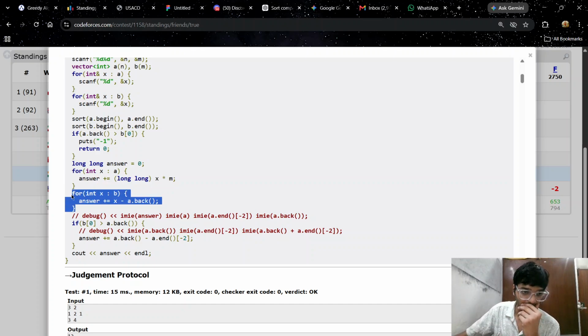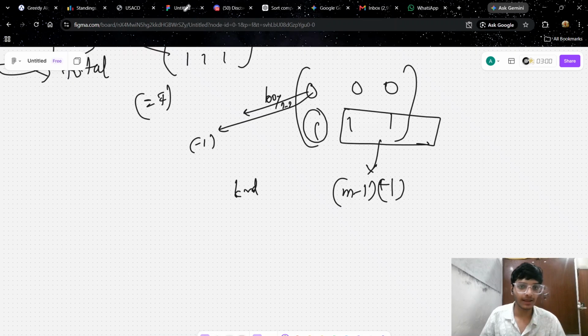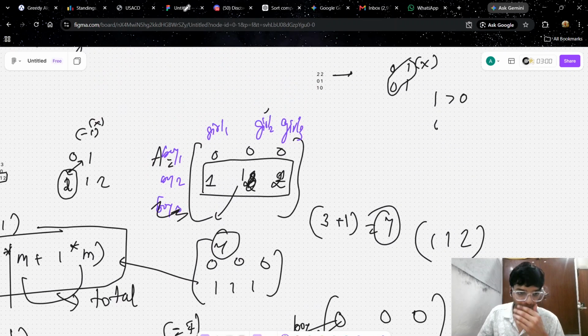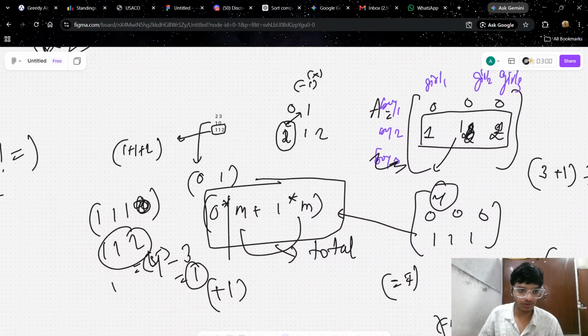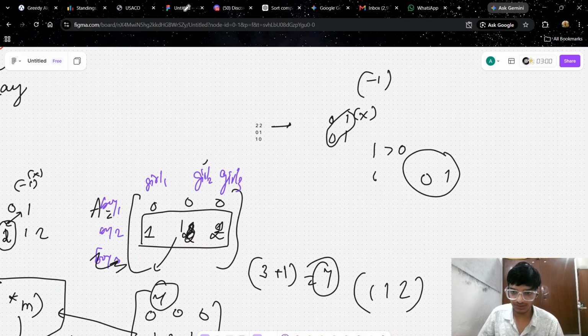And then for each x in array B, we will just do what? A dot back, that is the last element. A dot back here means, wait, 0 and 1 was this, that is a dot back.